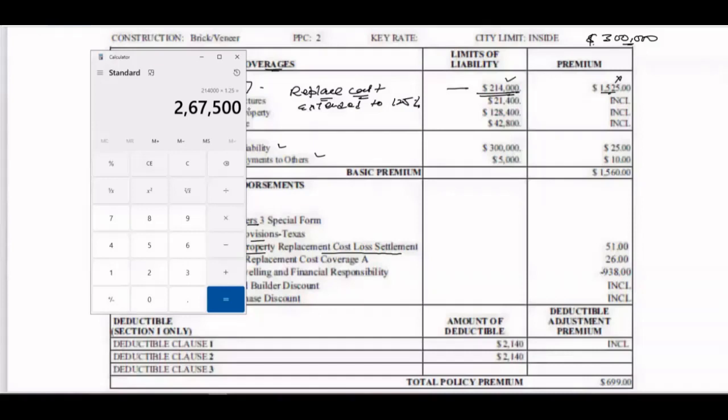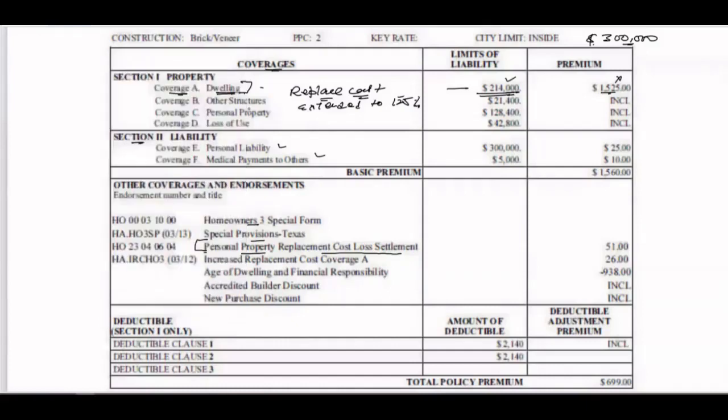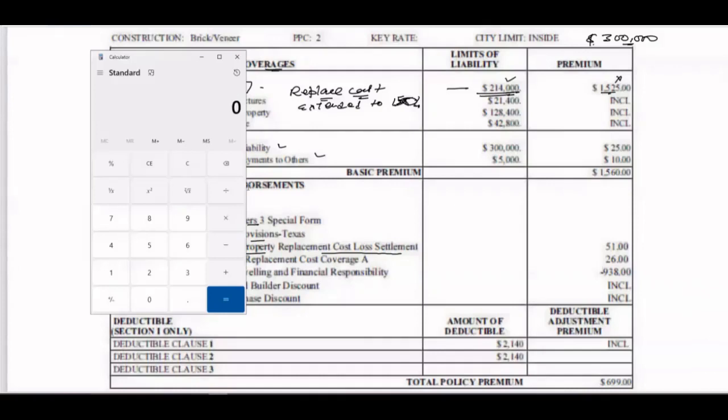That's what. Did you understand the concept? How to check the coverage and what the replacement cost or extended warranty or extended coverage is up to this point? Sometimes you might see 150%.